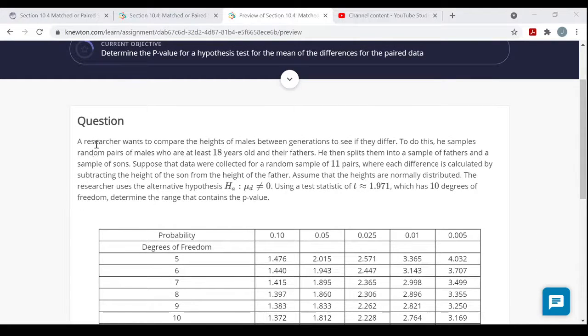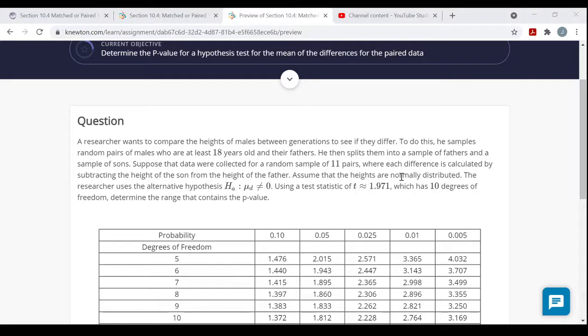Here a researcher wants to compare the heights of males between generations to see if they differ. To do this, he samples random pairs of males who are at least 18 years old and their fathers. He then splits them into a sample of fathers and a sample of sons. Suppose that data were collected for a random sample of 11 pairs, where each difference is calculated by subtracting the height of the son from the height of the father. So they're going to take the father's heights minus their son's height. Look at those differences.